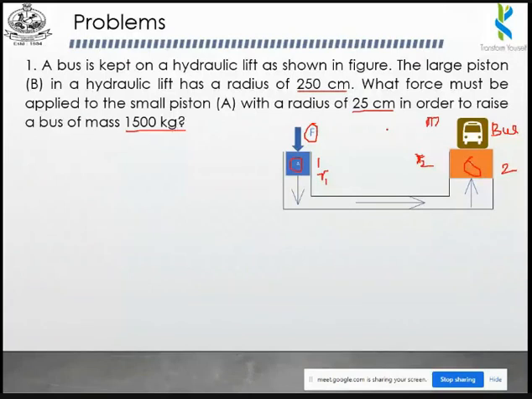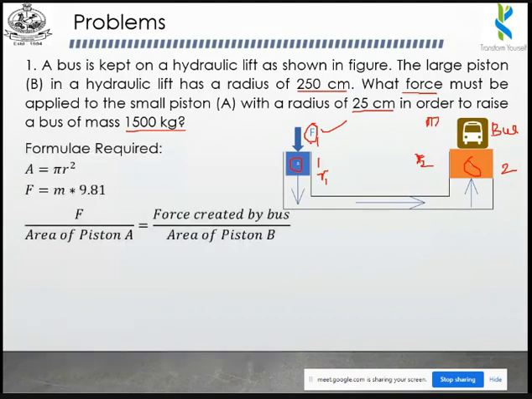Okay. So actually what we want to find is what force must be applied to the small piston. That means we have to find the value of F1, or else we can consider it as FA. So the formula is F1 divided by A1 is equal to F2 divided by A2. It is a basic formula. So you can find the area of the piston with the help of this formula.